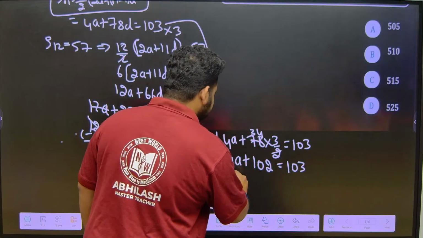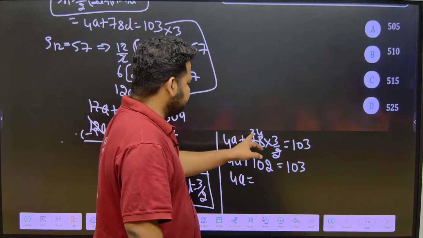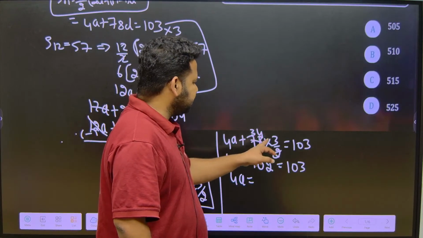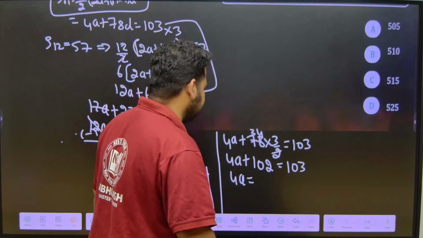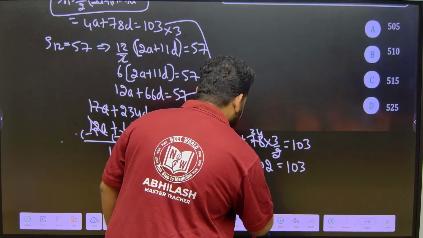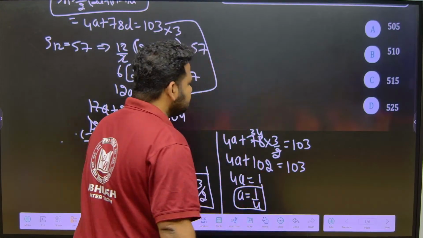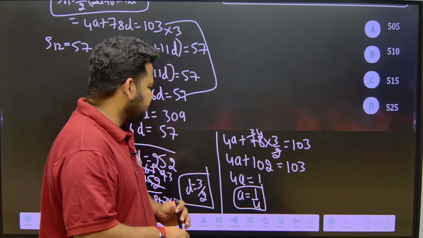Now, I will get 4a is equal to what? So this will be 34 into 3, right? 34 into 3 is what? 30 into 3 is 90, 4 threes are 12. This is how you have to calculate. So A will be equal to 1 by 4. I got A as 1 by 4.